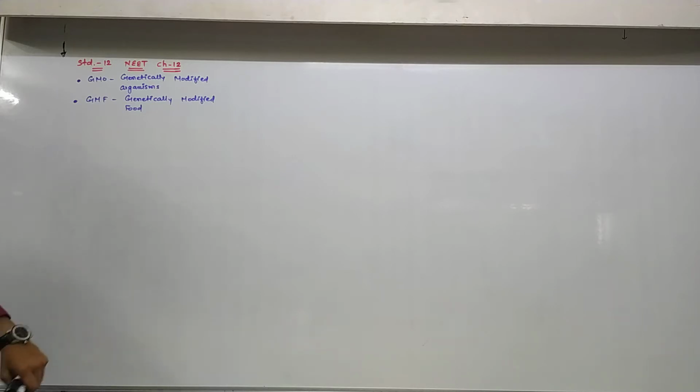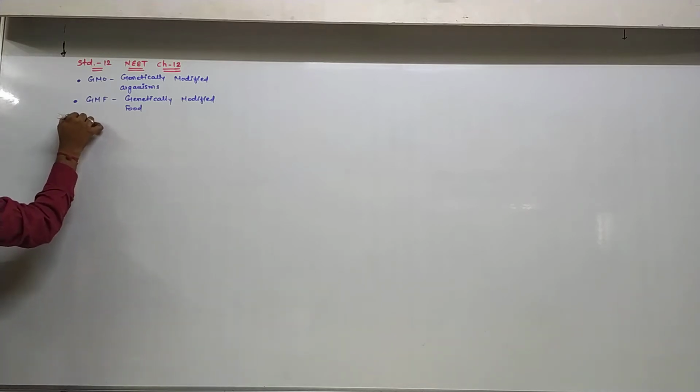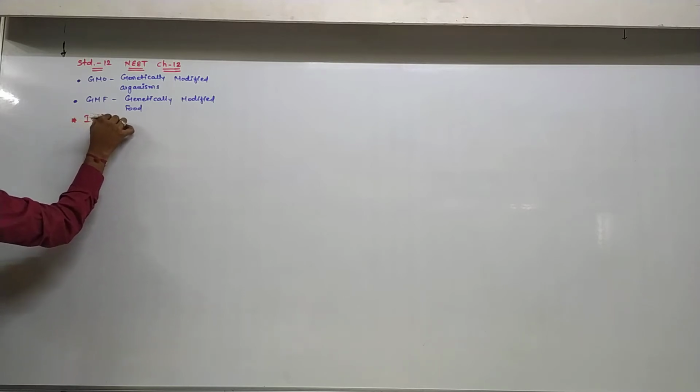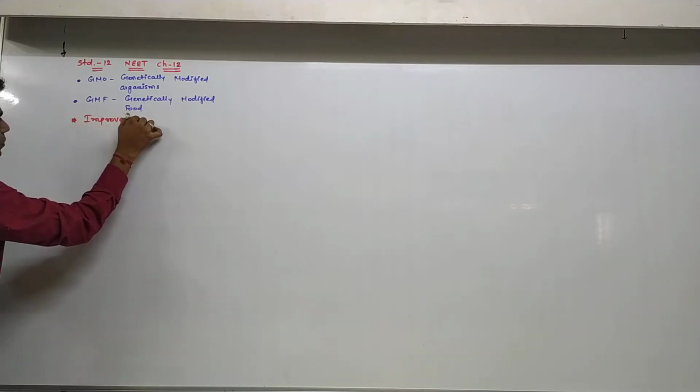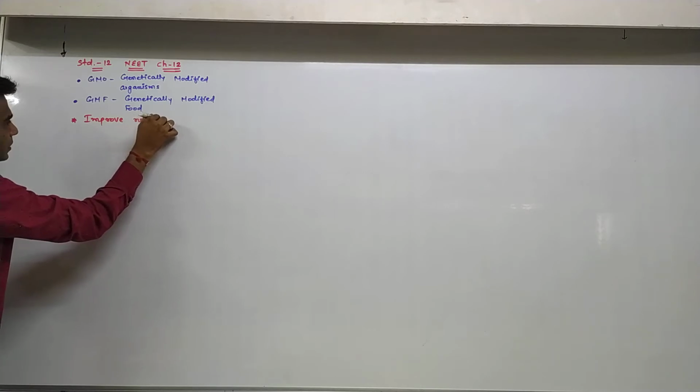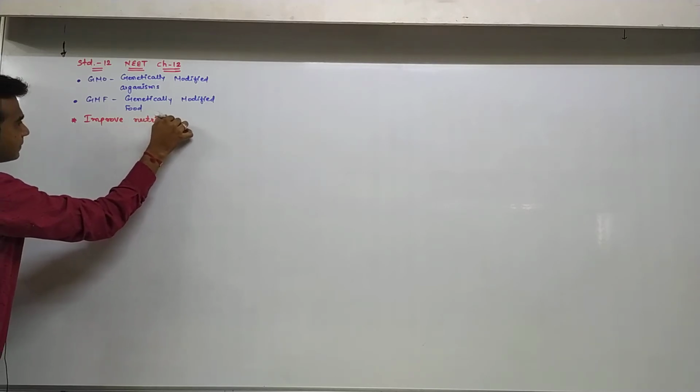Now here, from this, the one question is there: improved nutritional variety.